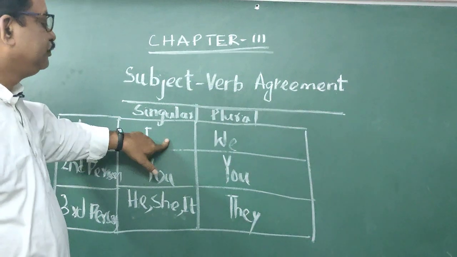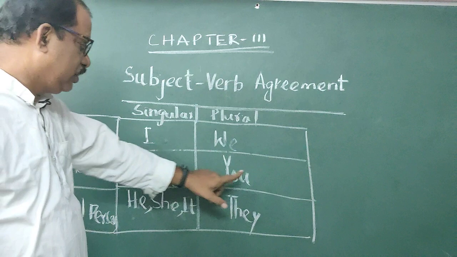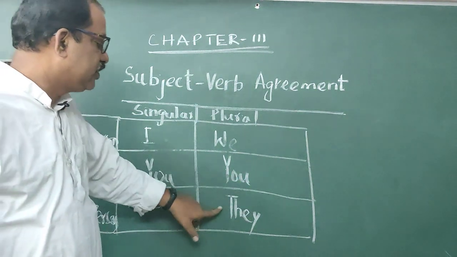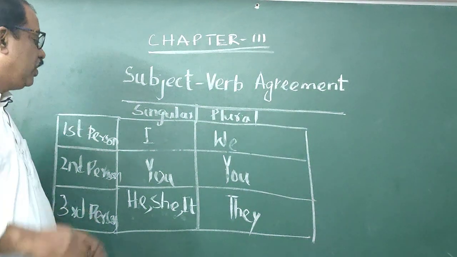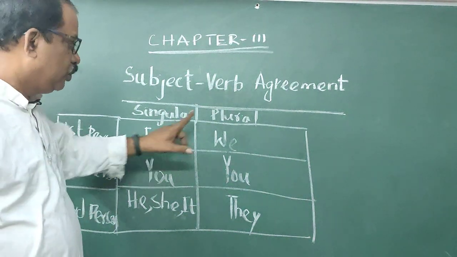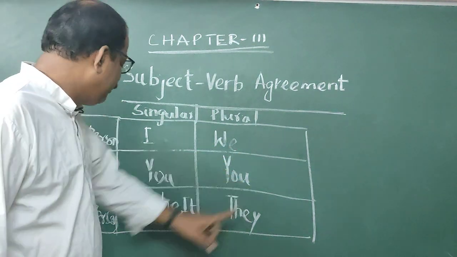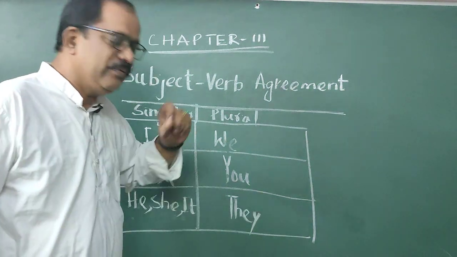You know, student, if you want to use the be verb, you have to use: I am, we are, you are, he, she, it is, they are. If you want to use the verb have: I have, we have, you have, he, she, it has, they have.